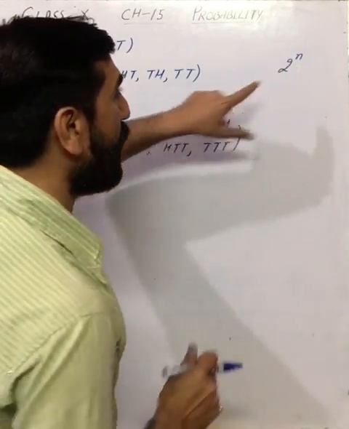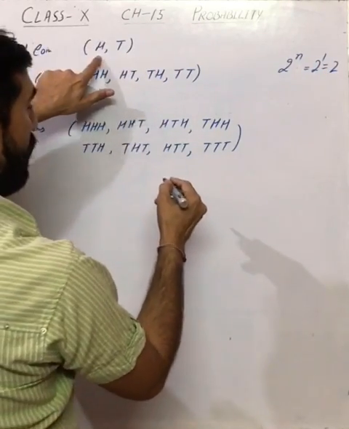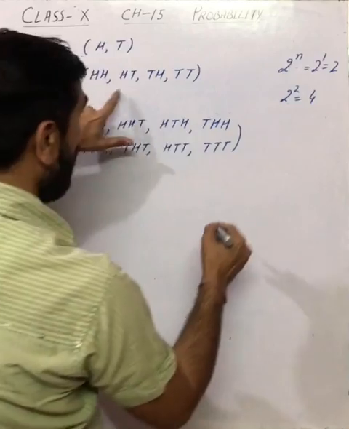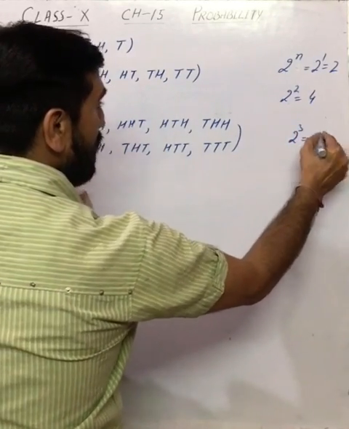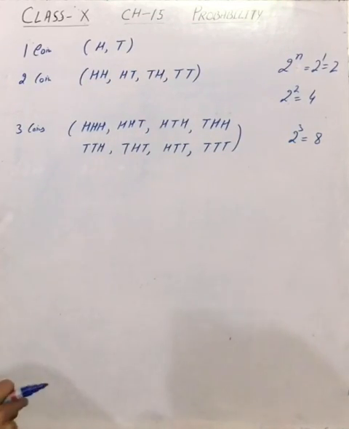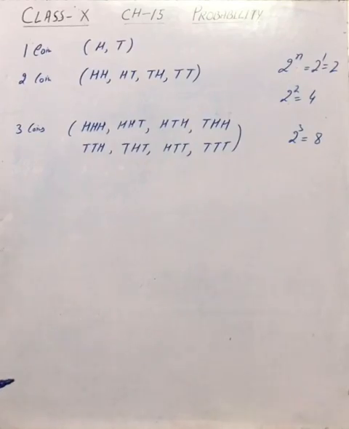If you throw one coin, it means 2 raised to power 1, 2 outcomes. If you throw two coins, 2 raised to power 2, which means 4 outcomes. And if you throw three coins, 2 raised to power 3, it means 8 outcomes. 1, 2, 3, 4, 5, 6, 7, 8. So you can confirm whether you have written all the outcomes or not.